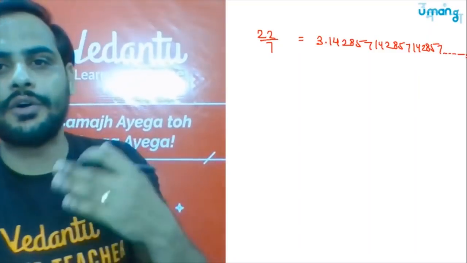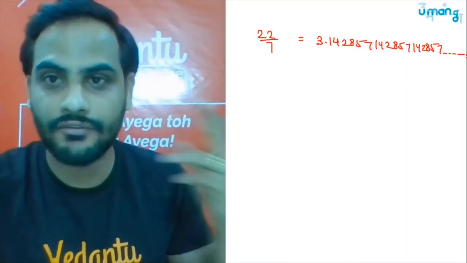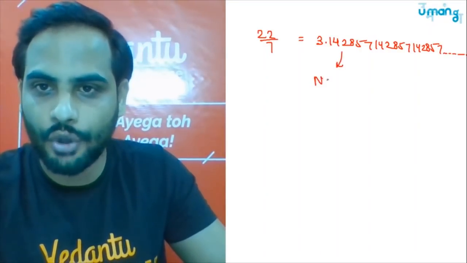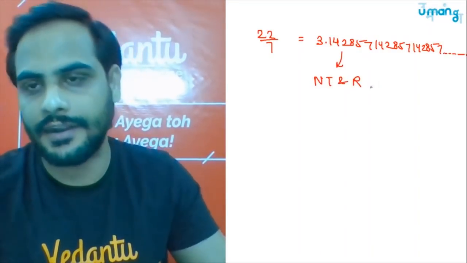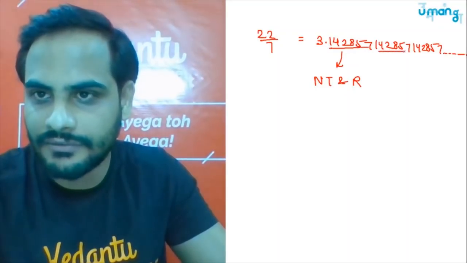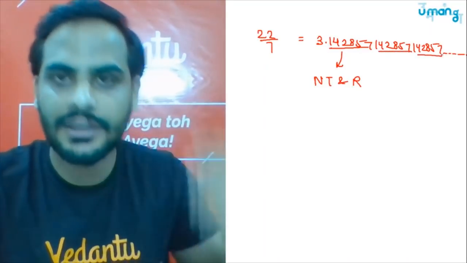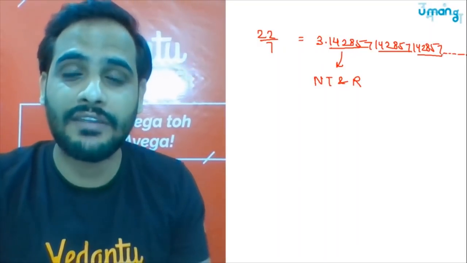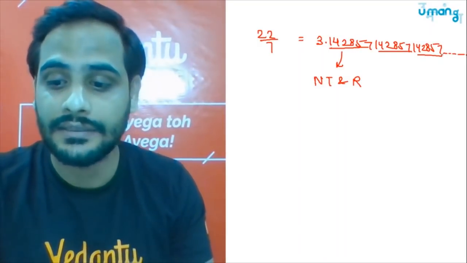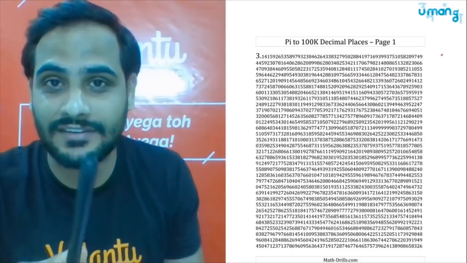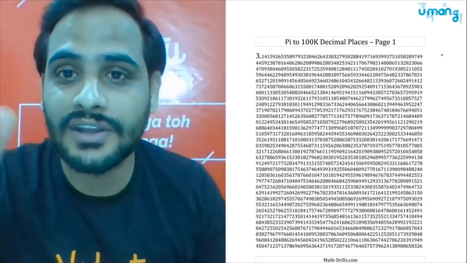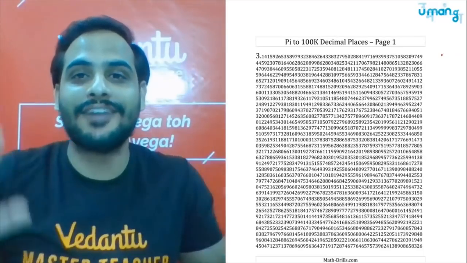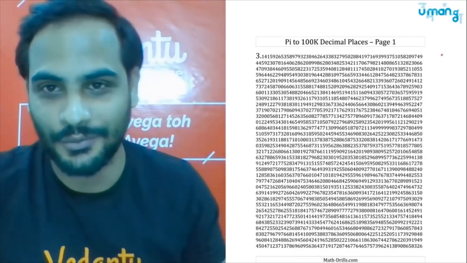You will clearly see that this decimal fraction is non-terminating but recurring, because 142857 keeps repeating itself. But when we talk about pi, its decimal expansion is 3.14159265389, and you will never see any pattern there.